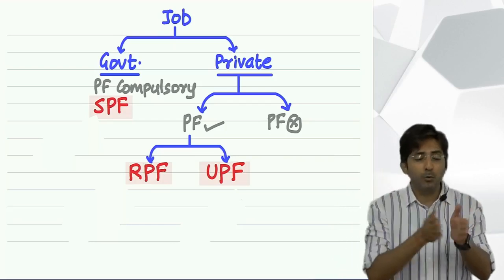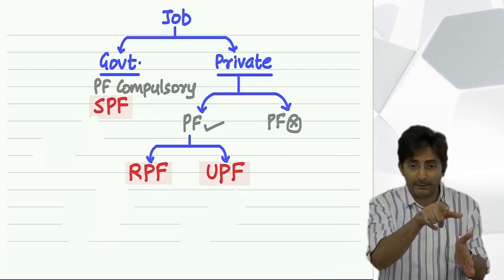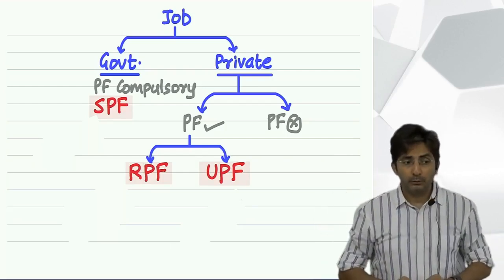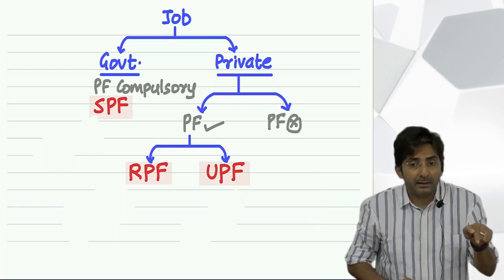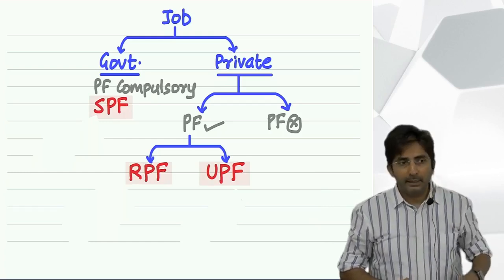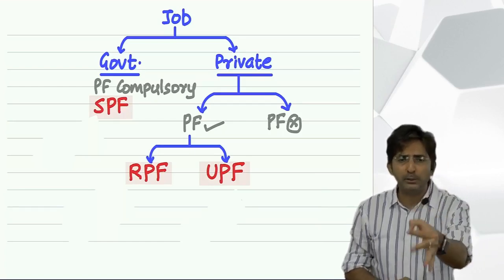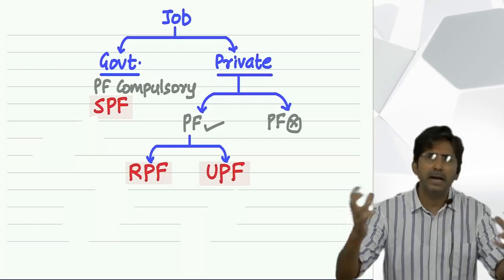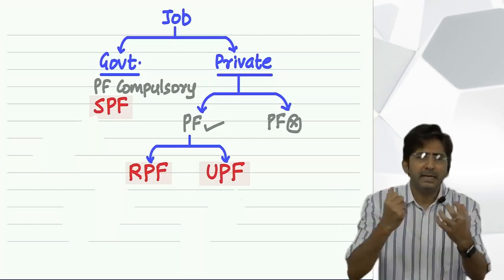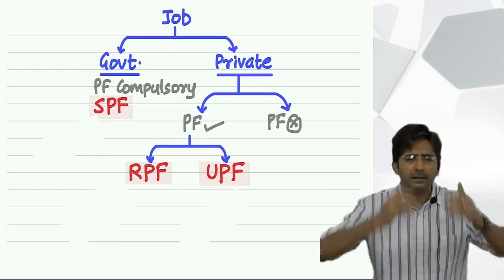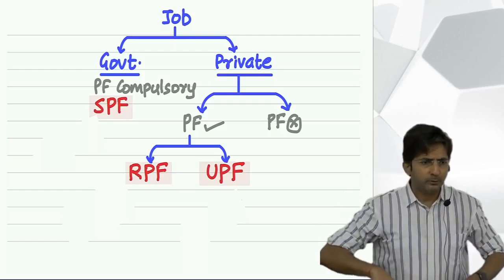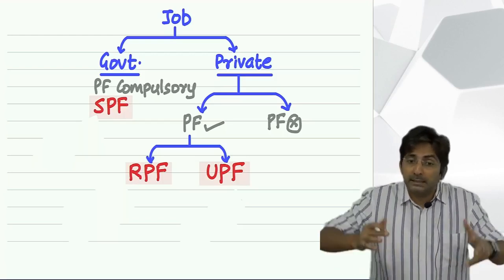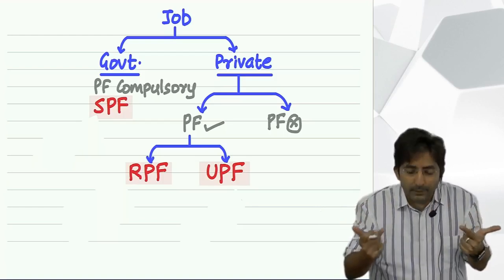There are two acts, Provident Fund Act 1925 and Provident Fund Act 1952. The 1925 Act governs government jobs, and it says every government job should have Provident Fund. People treat a government job as a secure job, and in a secure job, if Provident Fund is not there, what health security do you provide? So every government service has a Provident Fund, and since it is compulsory, it becomes statutory.